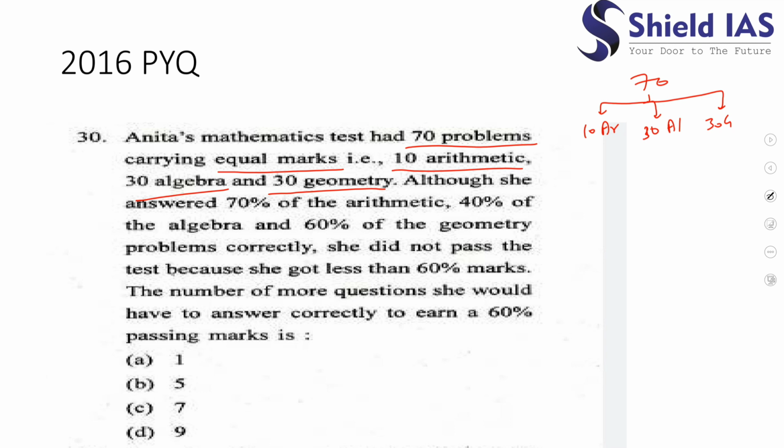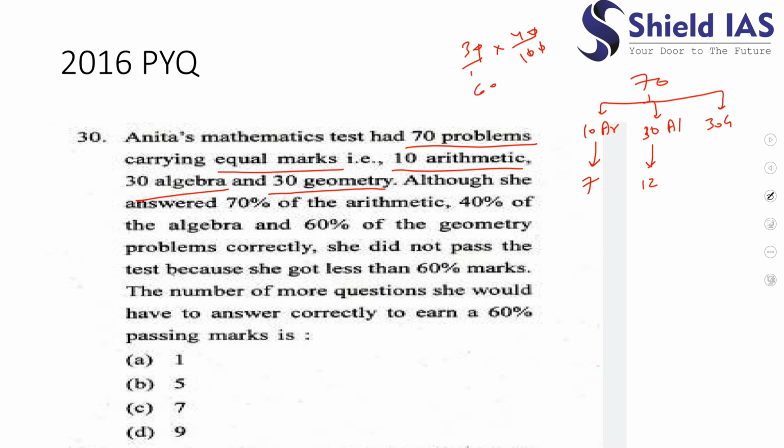Okay, although she answered 70% of the arithmetic, it means she had answered 7 questions of arithmetic, 40% of the algebra, which means 30 into 40 by 100, this means 12 questions of algebra. Yes, and 60% of the geometry problems correctly.